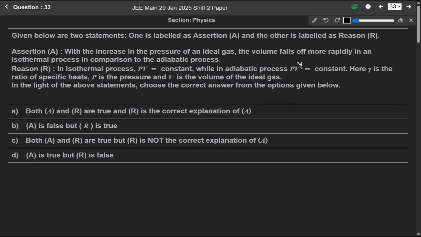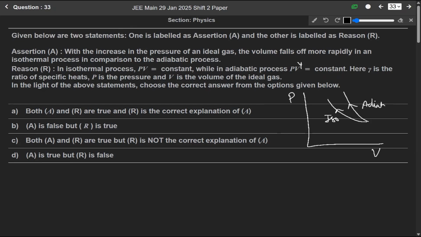Student, if we draw a figure of pressure versus volume, let us say this one is isothermal and this one is adiabatic.